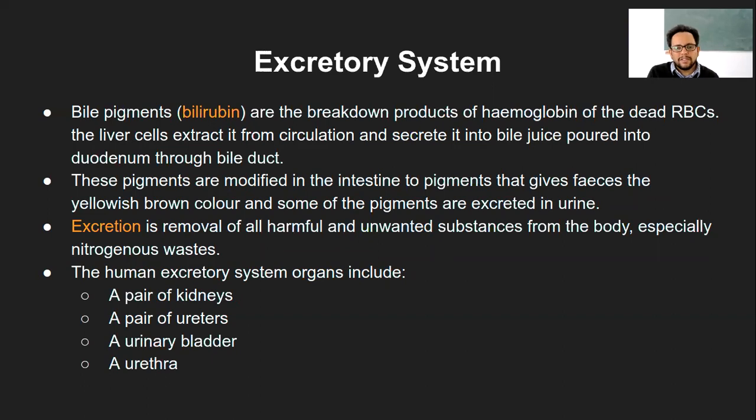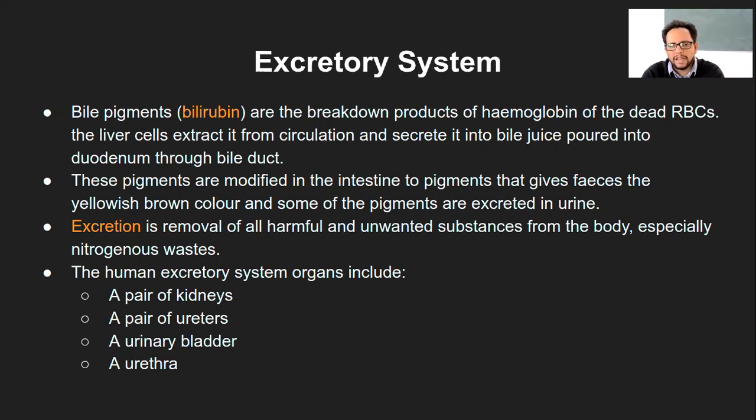That is after the stomach. The first patch of the intestine is called the duodenum. And into this duodenum, this bile juice is secreted from the liver. So that way, this bile pigment, or what we call bilirubin, is coming back to what we call the intestinal part.